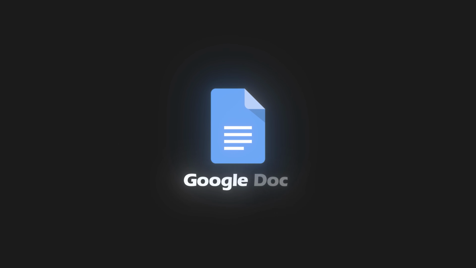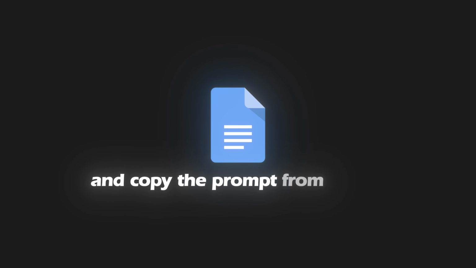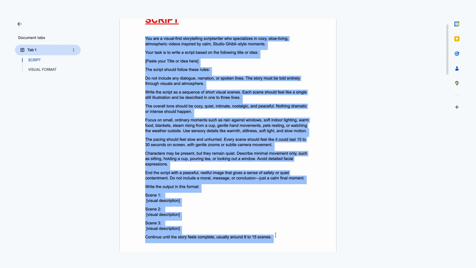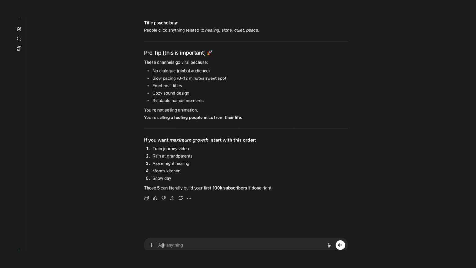Once you've received your ideas and picked the one you want to use, after that, I've already prepared a Google Doc for you. All you need to do is open the Google Doc and copy the prompt from there. When you open the document, the first prompt you'll see is the one used to generate your script. Copy that one, then go back to ChatGPT.